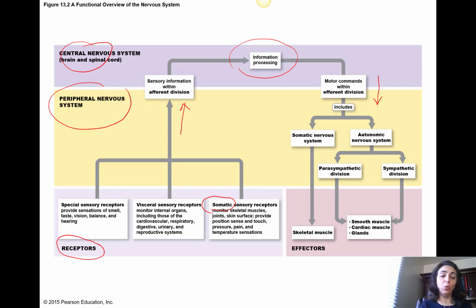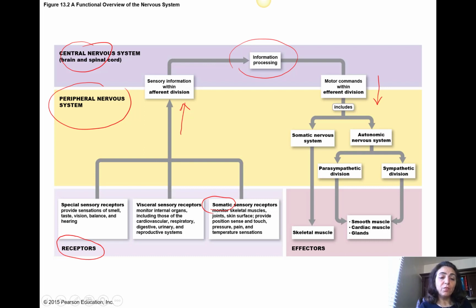The situation of the whole body, that gives the body the information: am I standing, am I sitting, am I lying down? All those things partly come from the muscles, from the joints and other things. We have receptors in the skin surface that provide position sense and touch, pressure, pain, temperature sensation. All of these are part of the somatic sensory receptors.